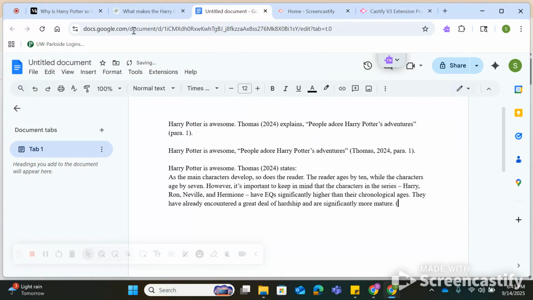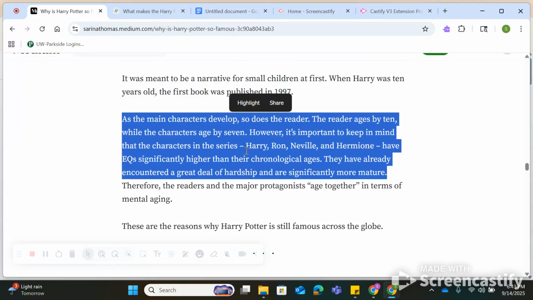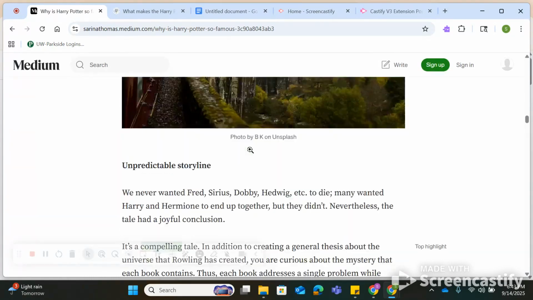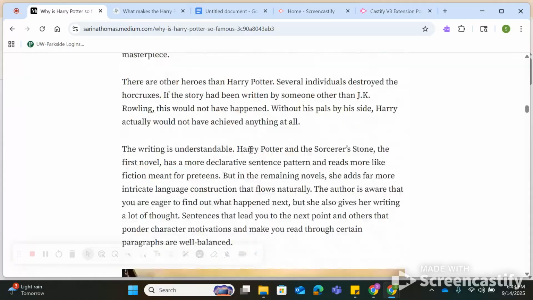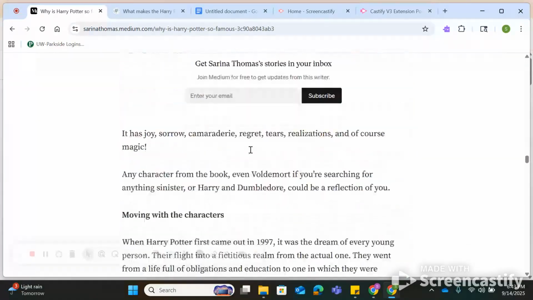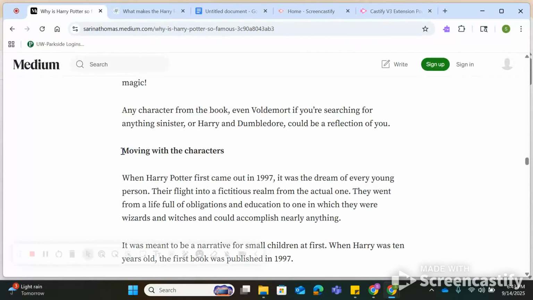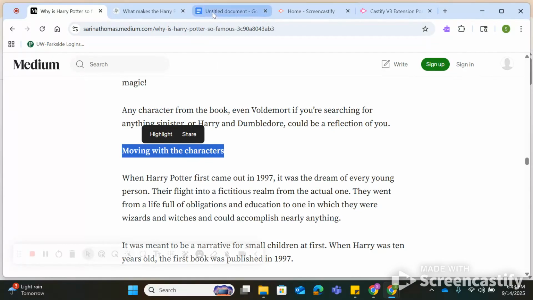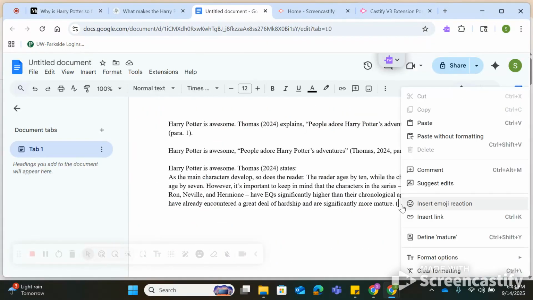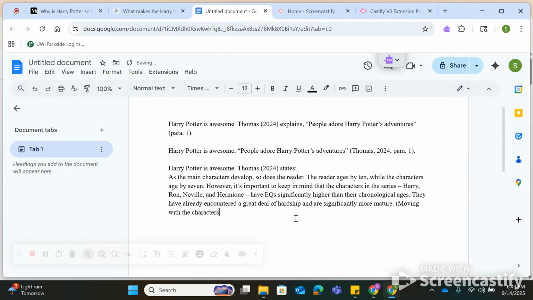here's the thing. I am not going to manually count however many paragraphs that is, because that would be an insane waste of my time. Instead, what I'm going to do is I'm going to use the section title of my quote, okay? So what I'm going to do is I'm going to paste it in here, and then I'm literally going to write section, okay, and parentheses.